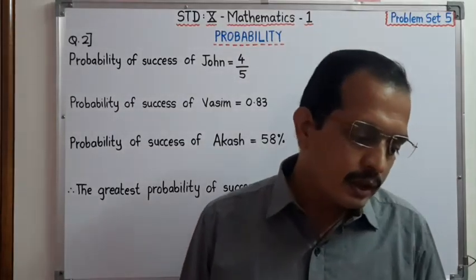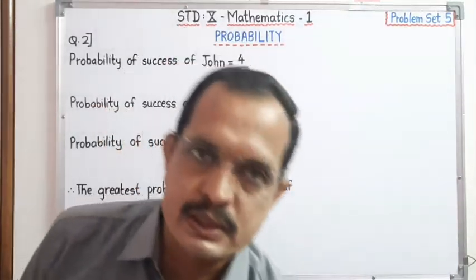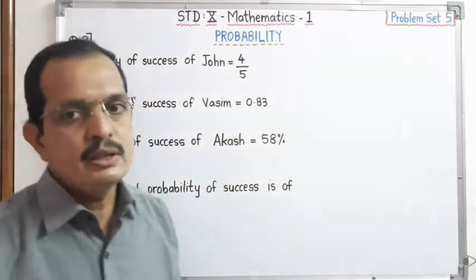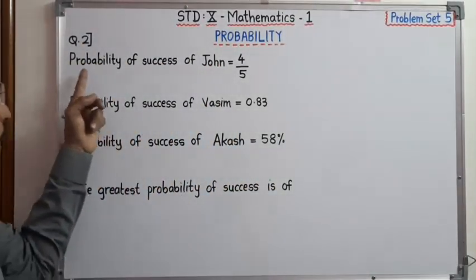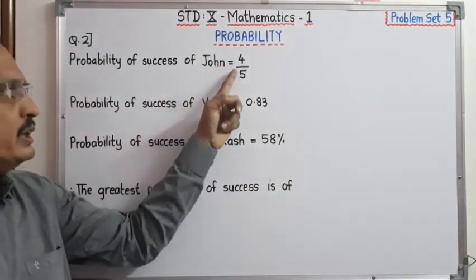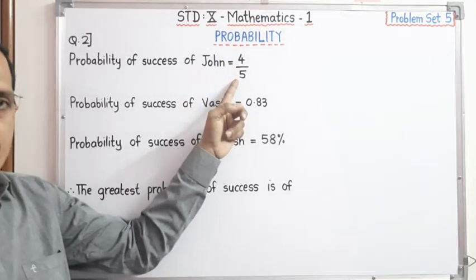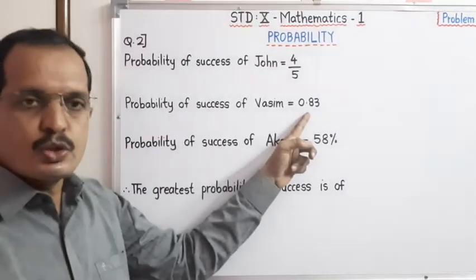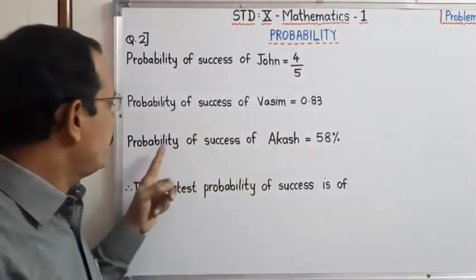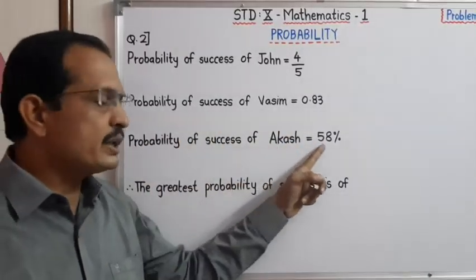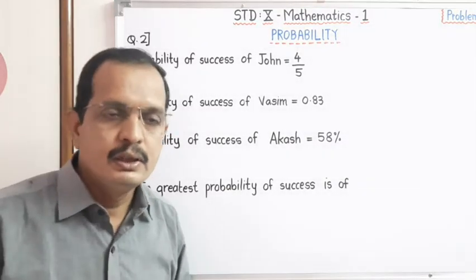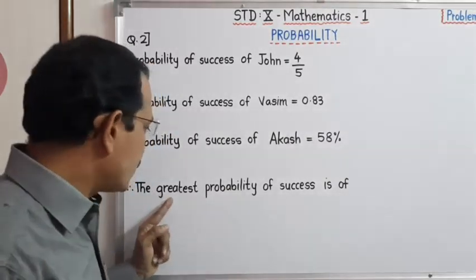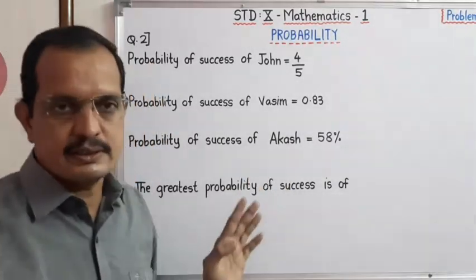Who had the greatest probability of success? The probability of success of John is 4 upon 5, of Wasim is 0.83, and of Akash is 58%. And we have to find the greatest probability of success.